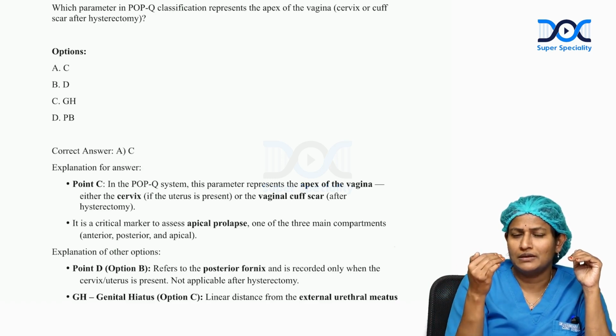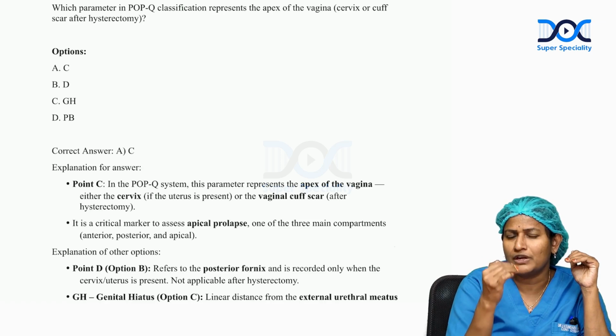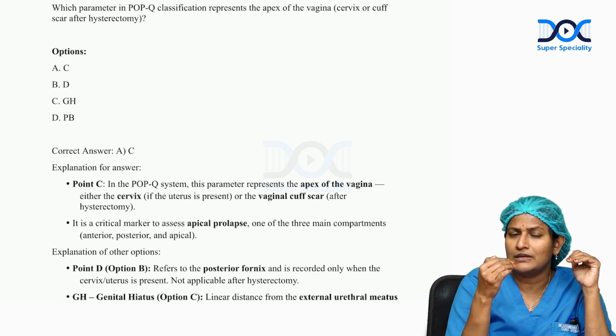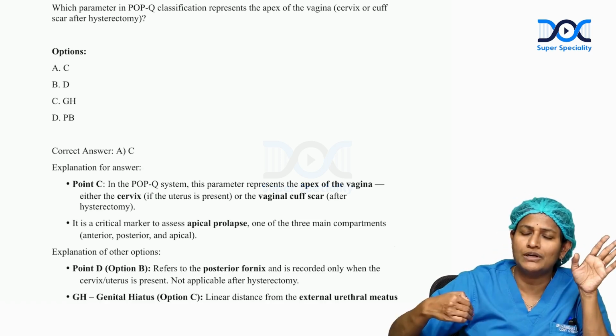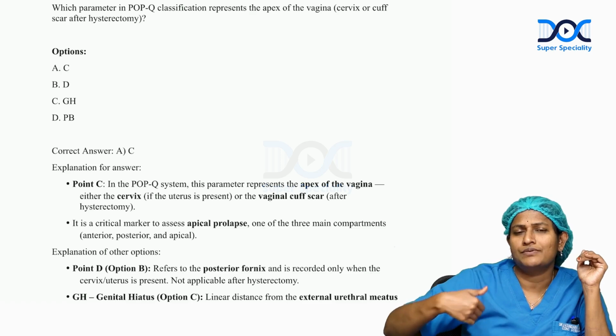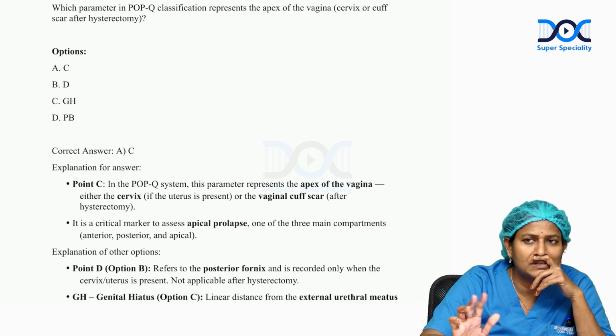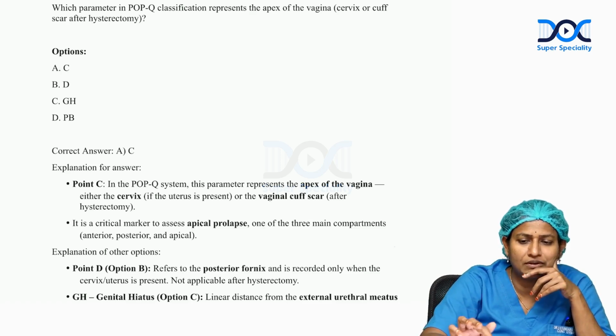So if this point C, either with the cervix or the vault, is at the level of introitus, that is a condition wherein it is normal, that is up to grade 2. If it crosses beyond that, that is classified as grade 3. See, GH is genital hiatus and PB is perineal body. These are not classifications, these do not represent the apex of the vagina.